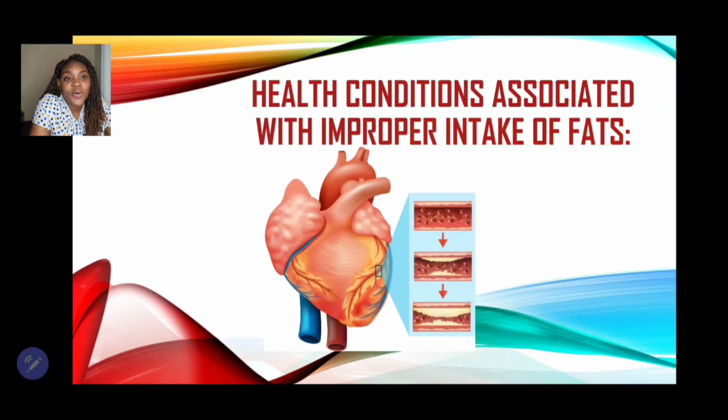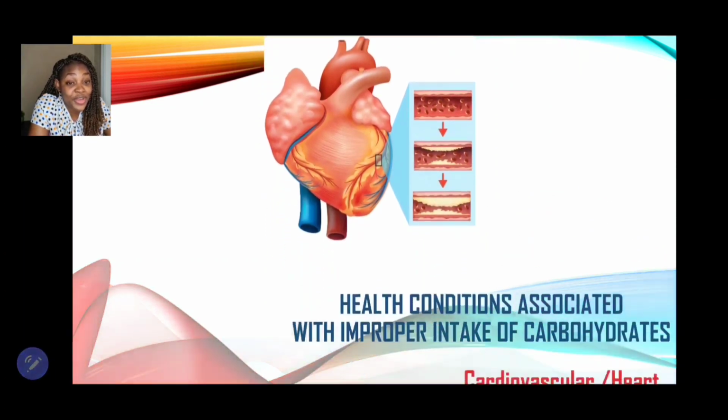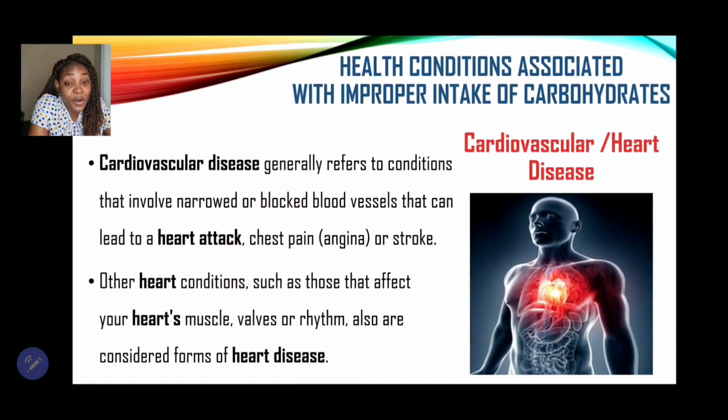Good. Now let us look at health conditions associated with improper intake of fats. Let me put it out there, fats is a very important nutrient for our body, right? But if we take an improper intake, meaning if we consume too much, then we are at risk of developing certain conditions.